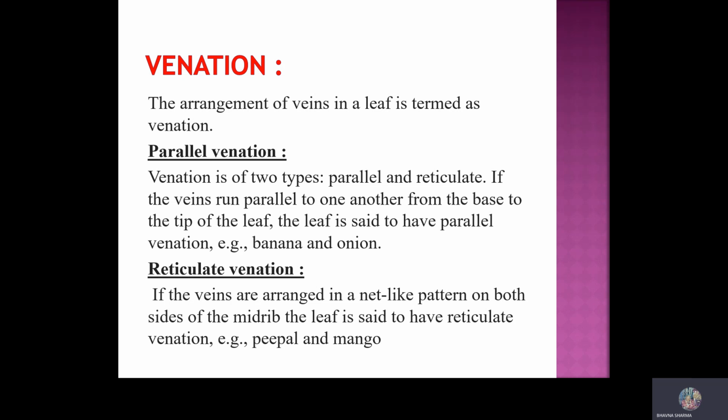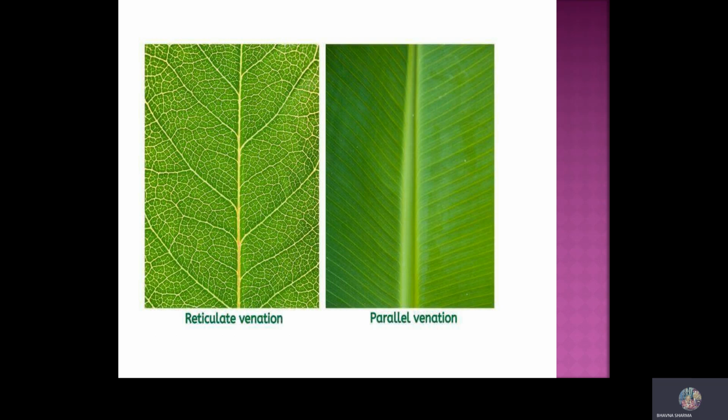Then what is parallel venation? To understand parallel venation and reticulate venation, let us see a diagram. That is the diagram of reticulate and parallel venation. As you can see, first we discuss parallel venation. The veins are arranged parallel to each other at equal distance.